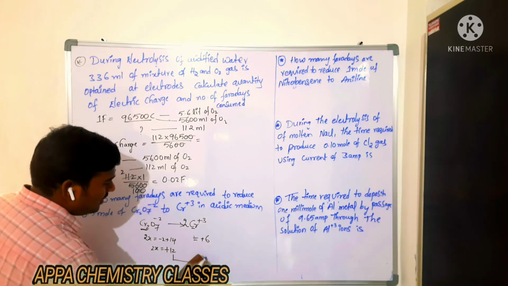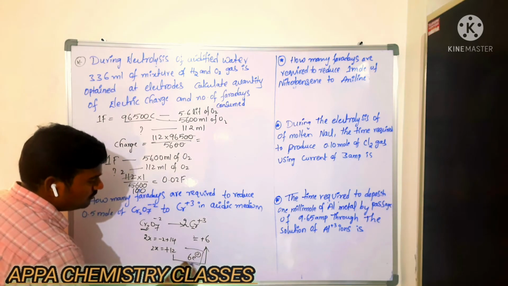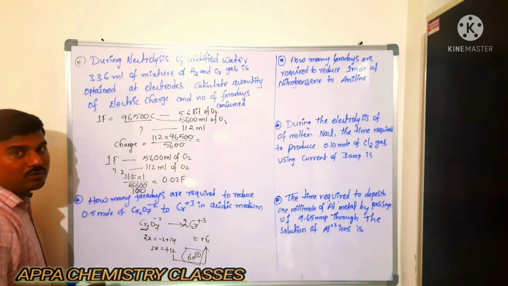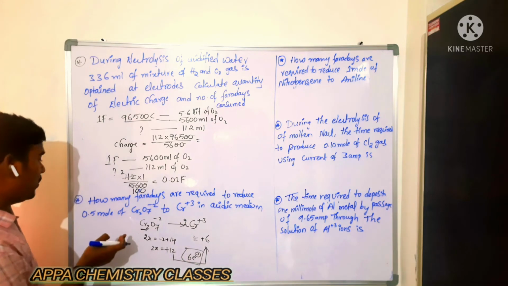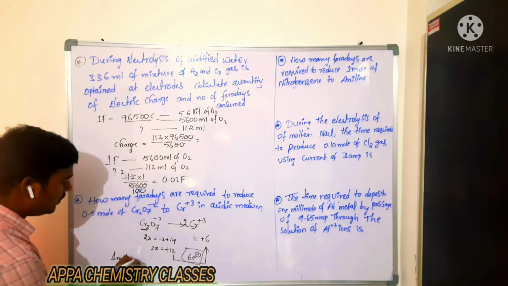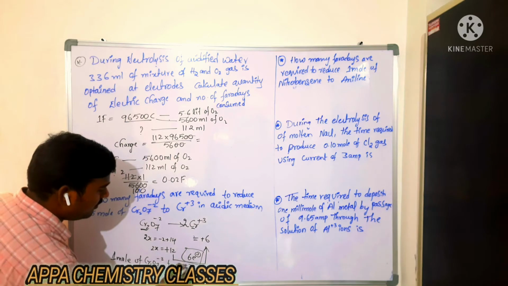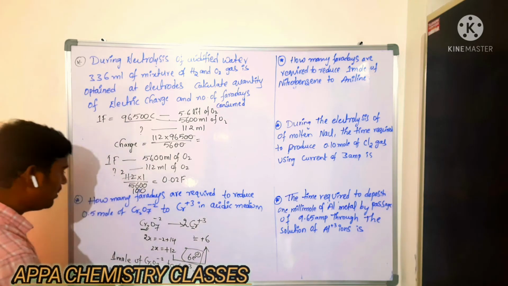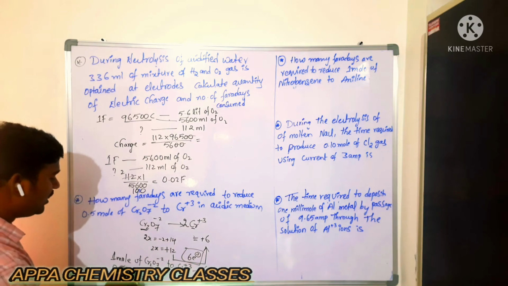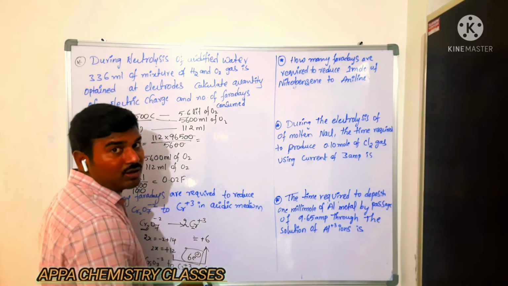So what is the change in number of electrons here? Plus 12 to plus 6, that is 6 moles of electrons it has to consume. That is 6 Faradays of electricity it has to consume to convert dichromate into chromium ion, Cr3+. But they have taken 0.5 mole. So for 1 mole of dichromate ion to chromium ion, it is 6 Faradays. Then 0.5 mole will be 3 Faradays. Okay? Is that clear?